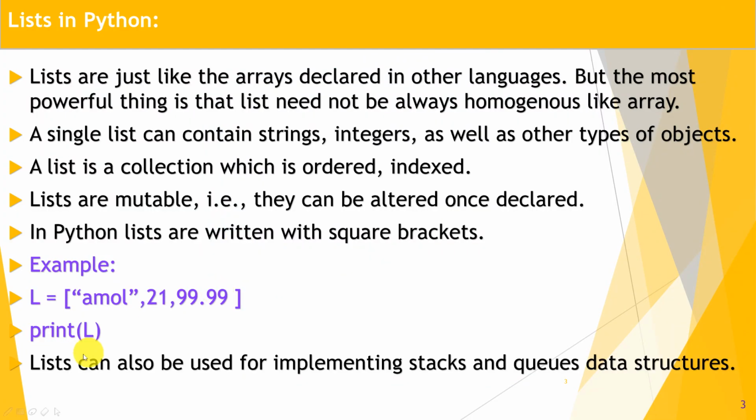Lists can also be used for implementing stacks and queues data structures. Yeah, we know stack. What is a stack? It works on last in, first out. And queues work on first in, first out. We can implement stacks and queues using a list, because a list is mutable, and we can remove elements from the first or last using different methods available in the list. So we will see that part next.